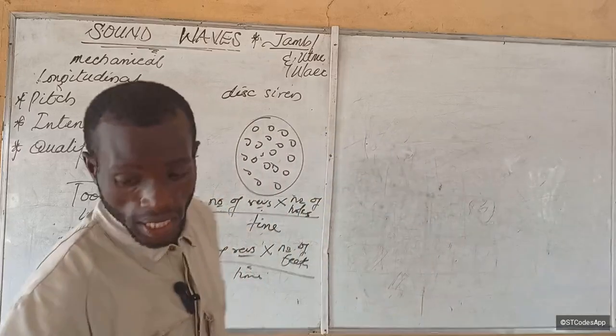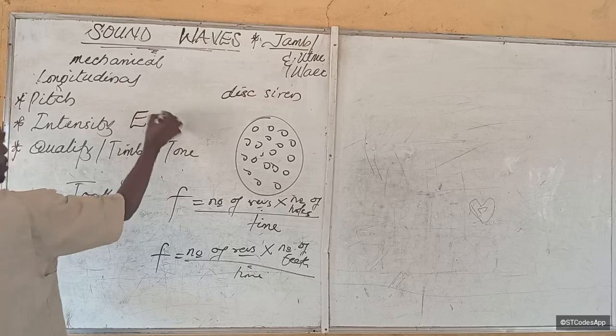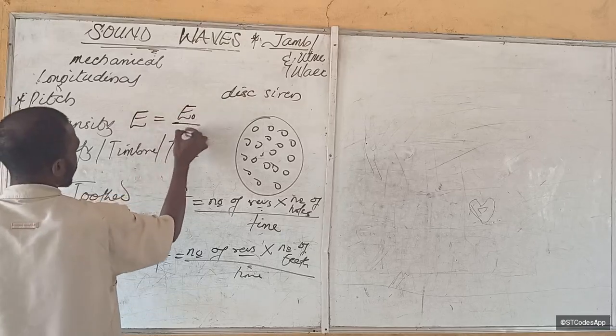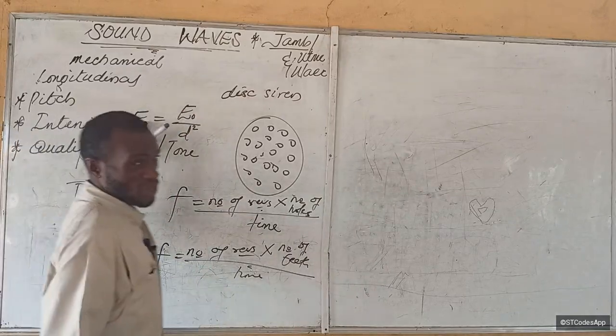Alright, so intensity of sound is denoted by E. Intensity of sound is denoted by what? And it's given by E sub naught over D squared. Now, this E sub naught means intensity of sound at a particular point.